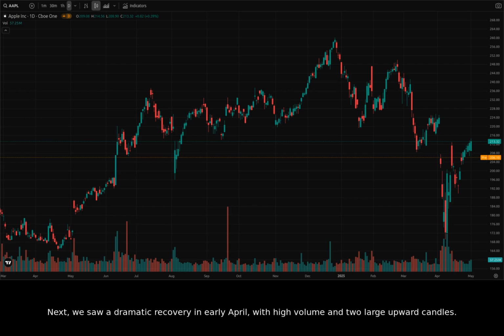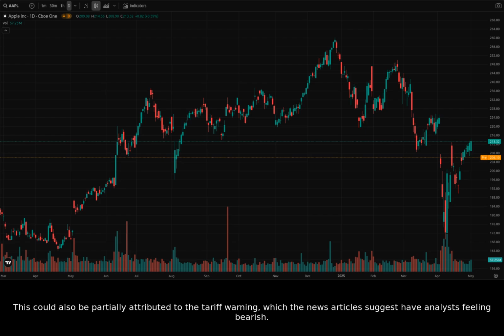Next, we saw a dramatic recovery in early April, with high volume and two large upward candles. This shows significant buying pressure, possibly fueled by speculation or anticipation of the earnings report. However, the price quickly retraced, confirming the presence of strong resistance. This could also be partially attributed to the tariff warning, which the news articles suggest have analysts feeling bearish.